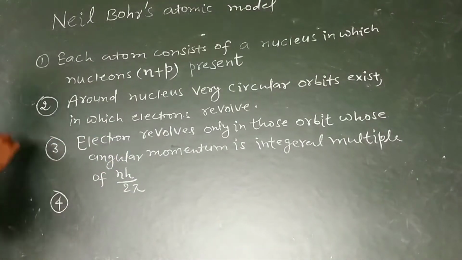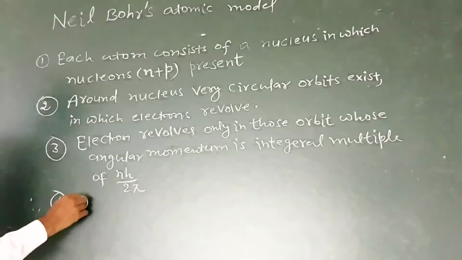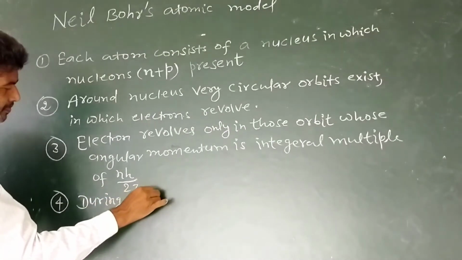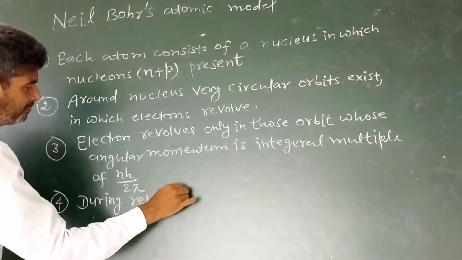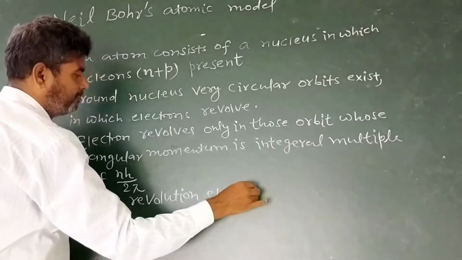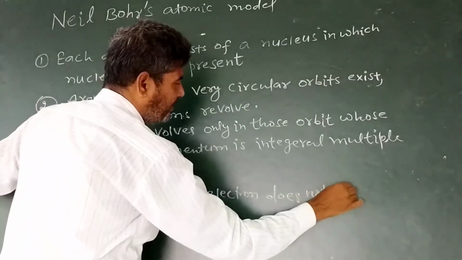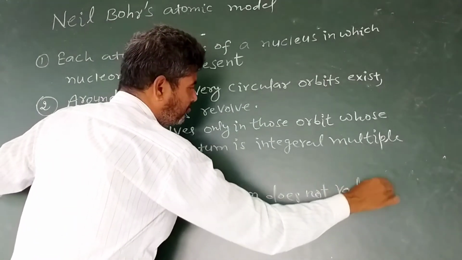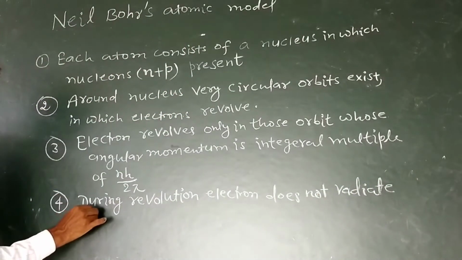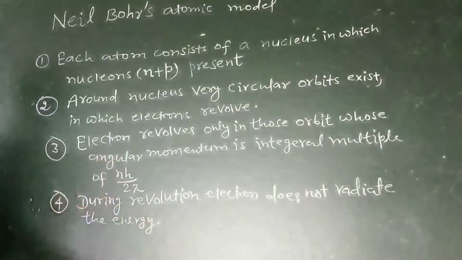Fourth, during revolution the electron does not radiate energy.